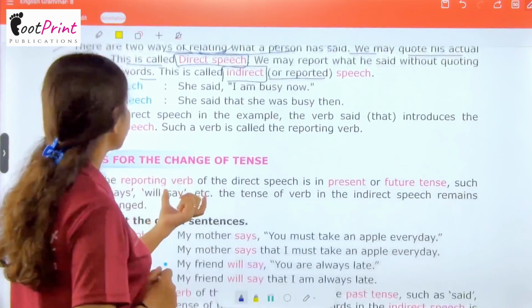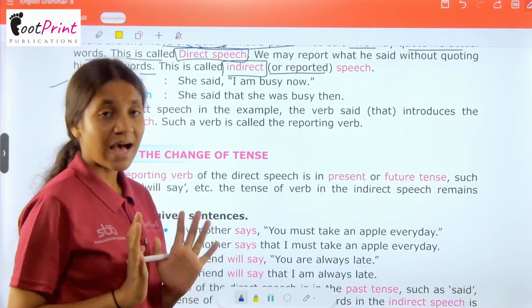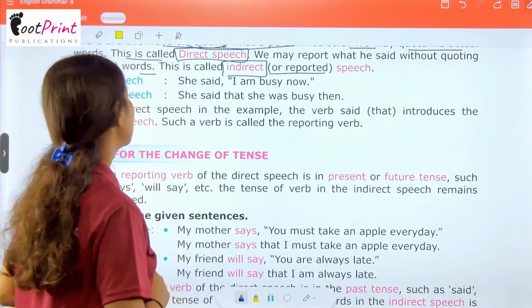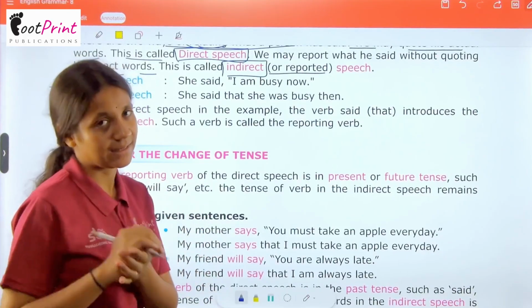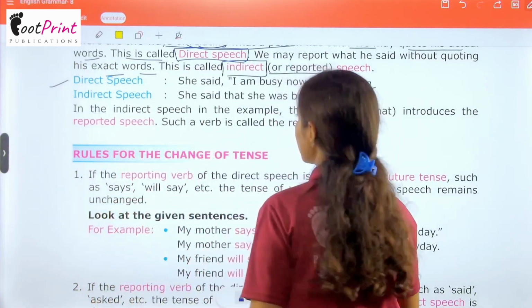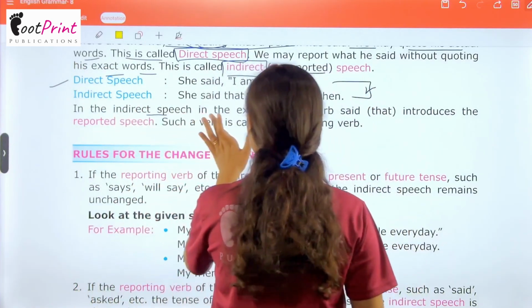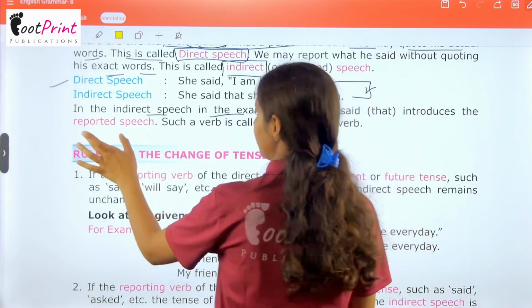Let's learn in detail. Direct speech: She said, I am busy now. Indirect speech: She said that she was busy then. So here we know the change. In the indirect speech example, the verb said introduces the reported speech.